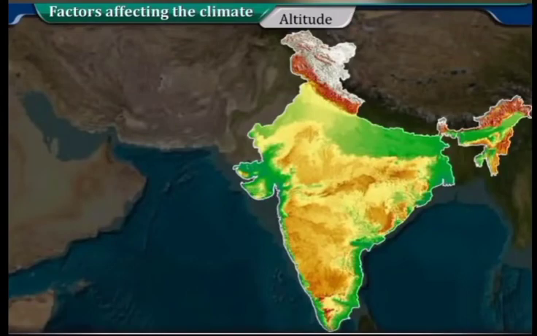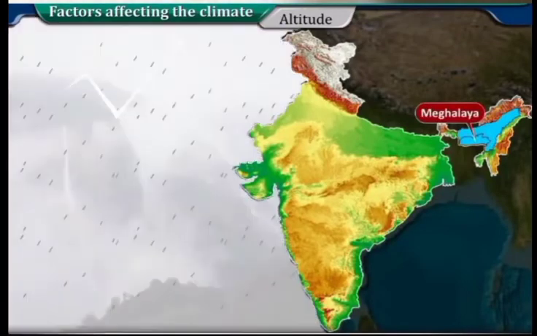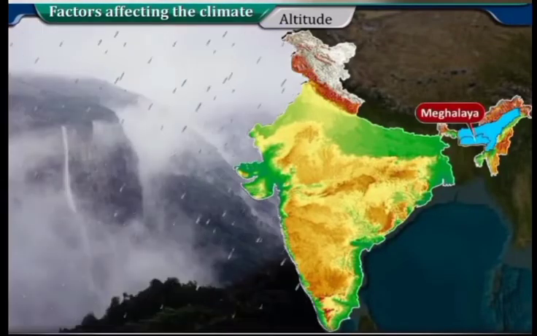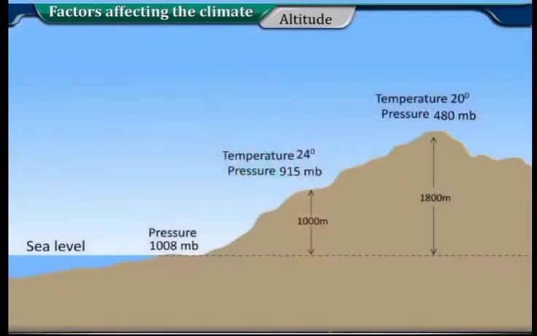With increasing altitude of the mountains in Meghalaya, the rainfall increases. In general, air temperature decreases at the rate of 1 degree Celsius for the ascent of 165 meters or by 6.5 degrees Celsius for an ascent of every 1000 meters from the surface of the earth.